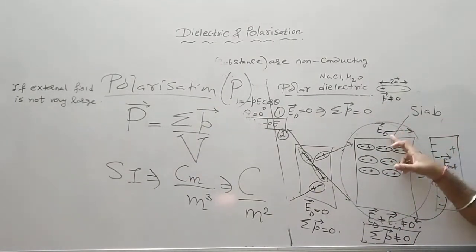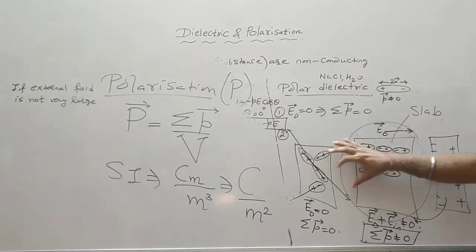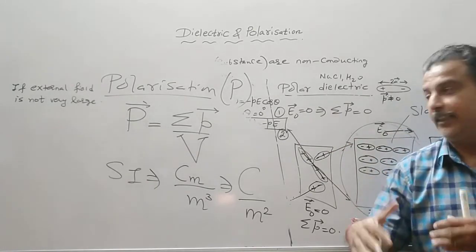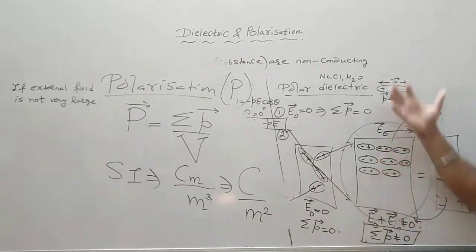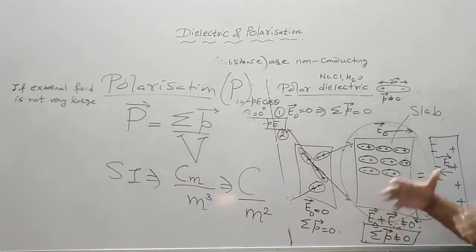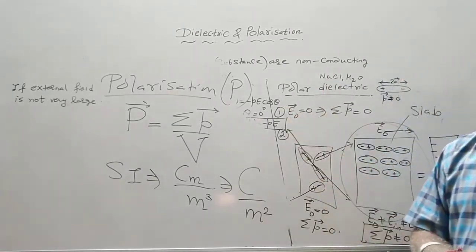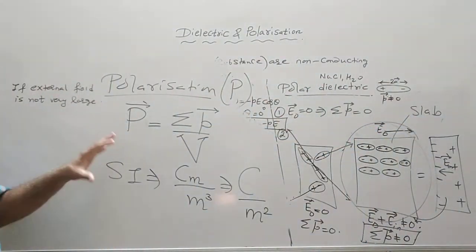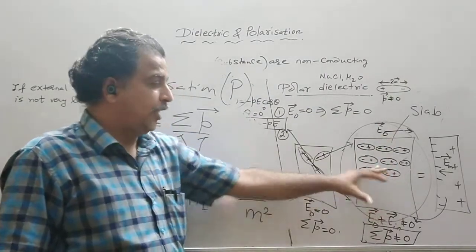It may be possible that if this external field is very large, instead of getting the dipoles aligned in the direction of the field, they may get disrupted. Or your slab may be damaged, like a short circuit. So the condition is that the external field is not very large, you cannot keep the external field very large, and we will come to this discussion later on.